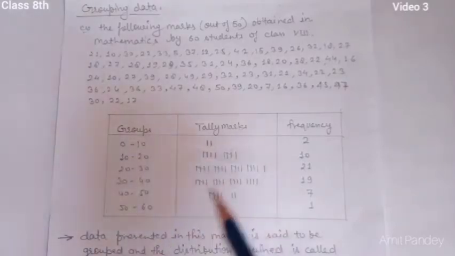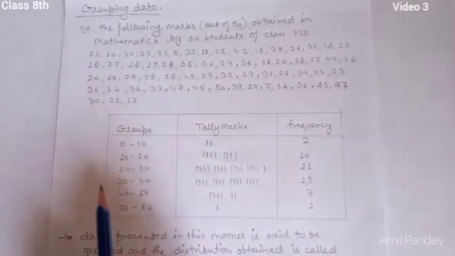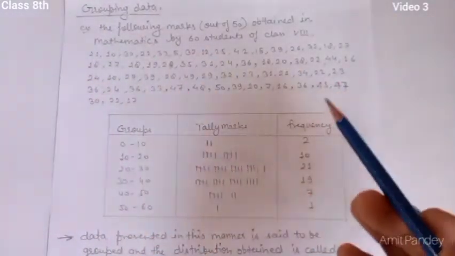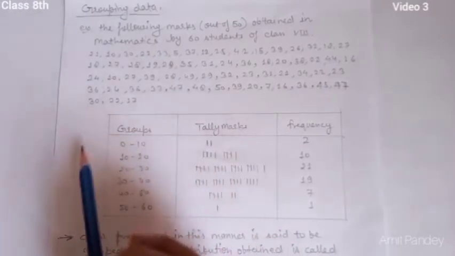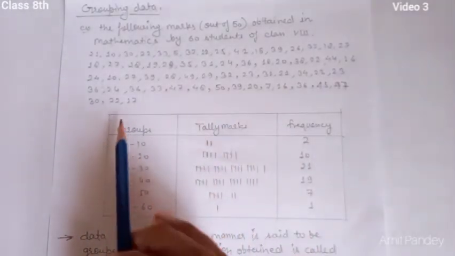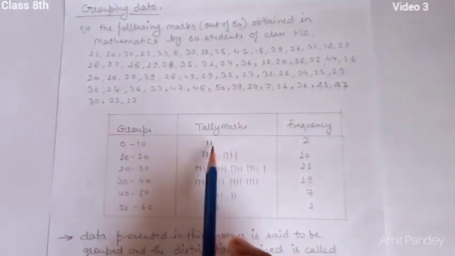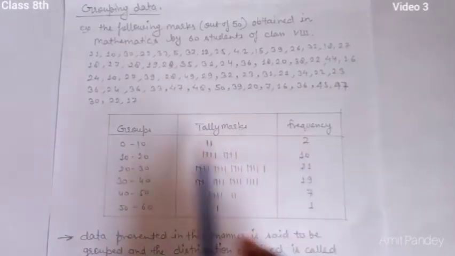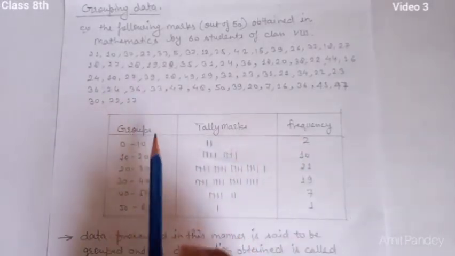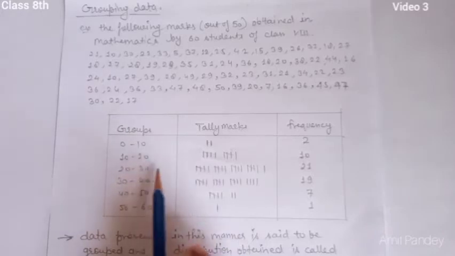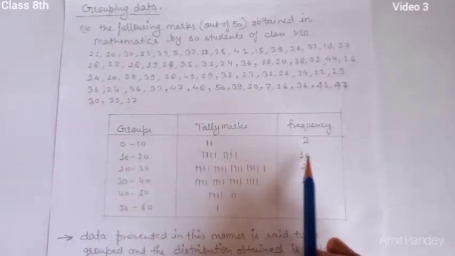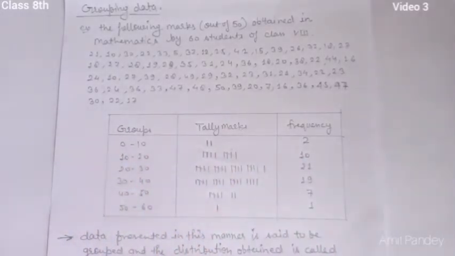So students, in this case we group the data, we group the marks like this: 0 to 10, 10 to 20, 20 to 40 marks. Similarly, here is a table in which we group the data like that: 0 to 10 marks obtained by 2 students, then 10 to 20, where there are 10 students having marks between 10 to 20.